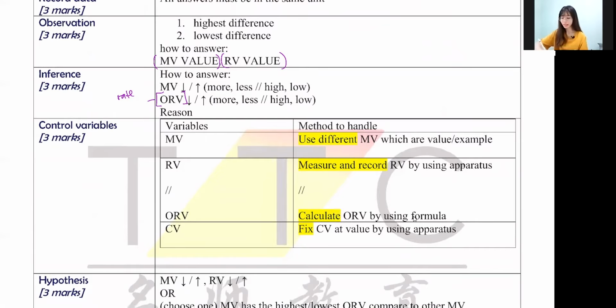The other one is the reason. A reason is something that you have to know about the rate of whatever. You have to know the meaning of photosynthesis, you have to know the meaning of transpiration and so on. So you have to give a little bit of reason. The reason is about 1 mark, okay?